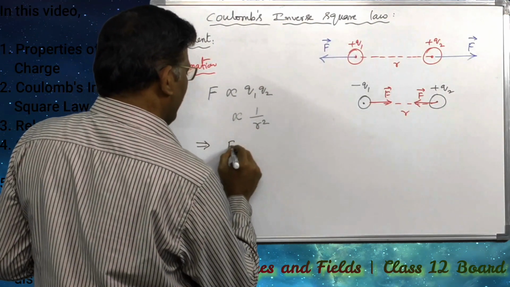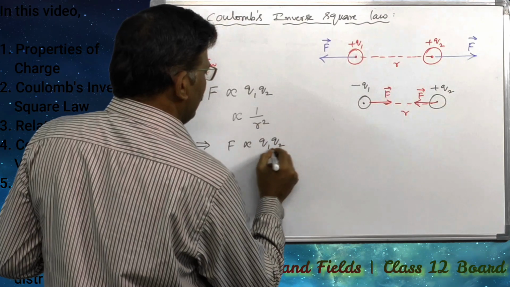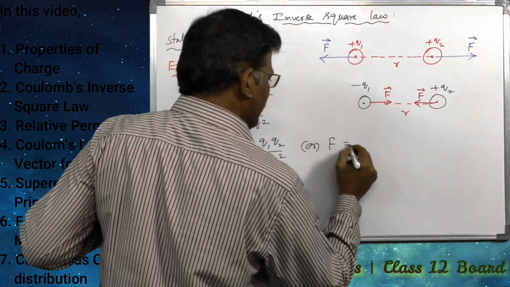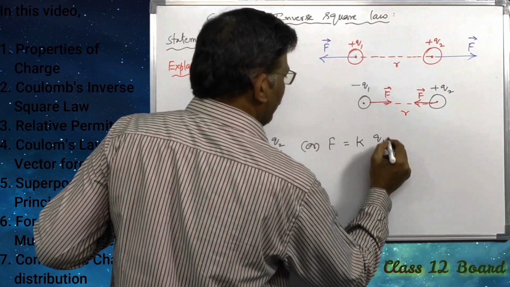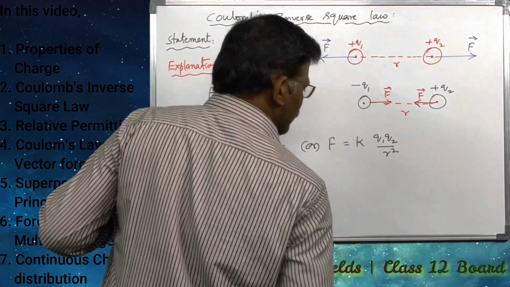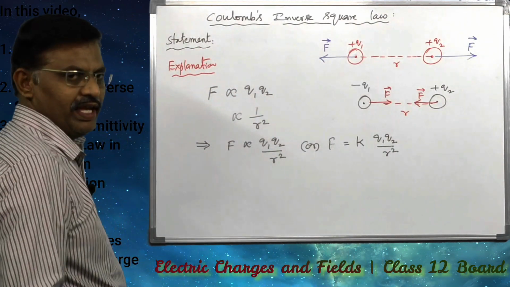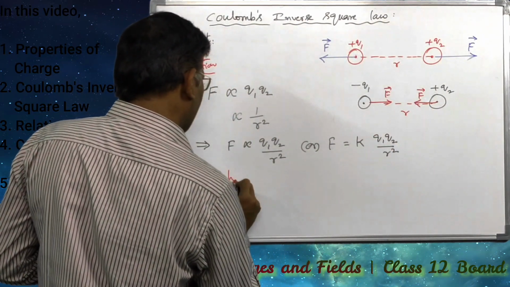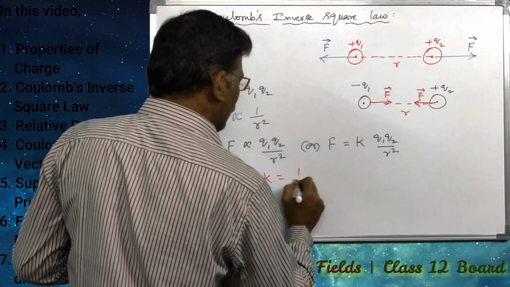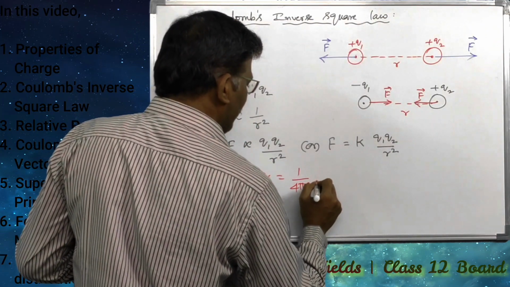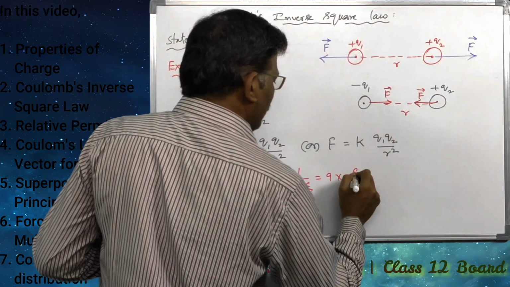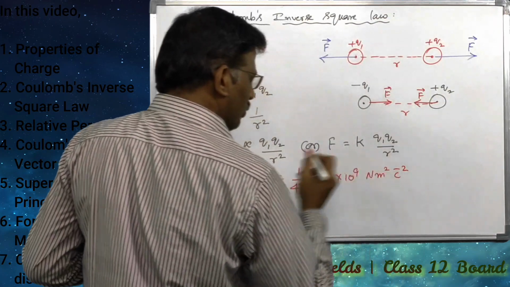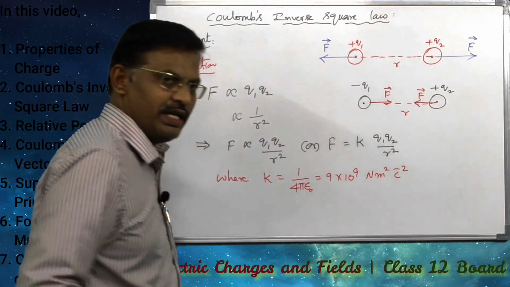That implies F is directly proportional to q1 q2 divided by r square, or F is equal to k into q1 q2 divided by r square, where k is a proportionality constant, where k is equal to 1 divided by 4 pi epsilon naught, that is equal to 9 into 10 to the power of 9 Newton meter square per Coulomb square.